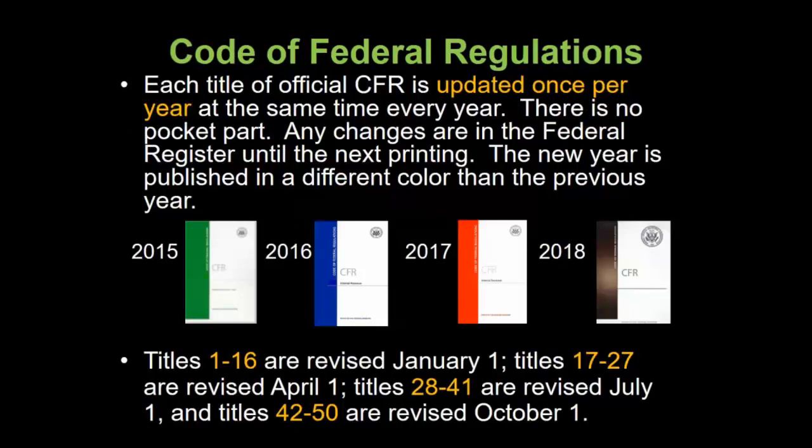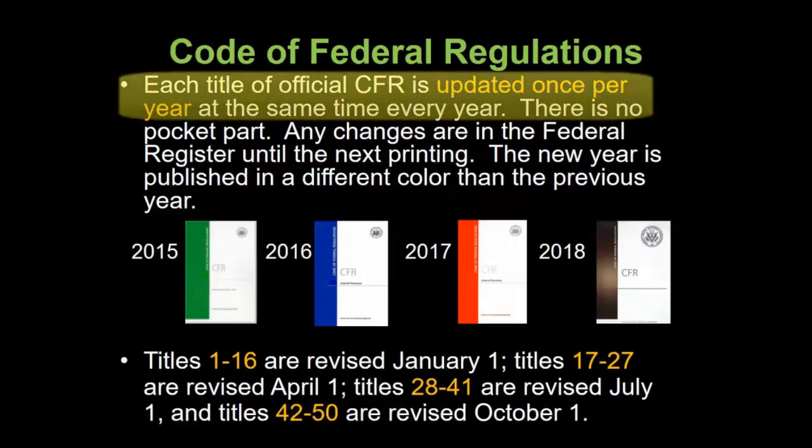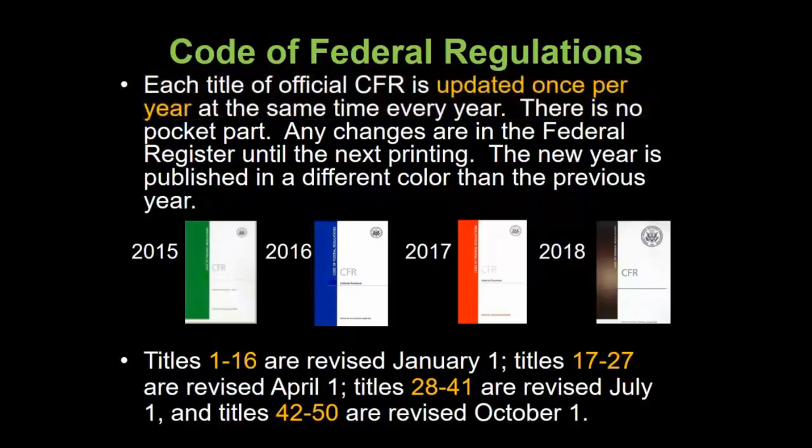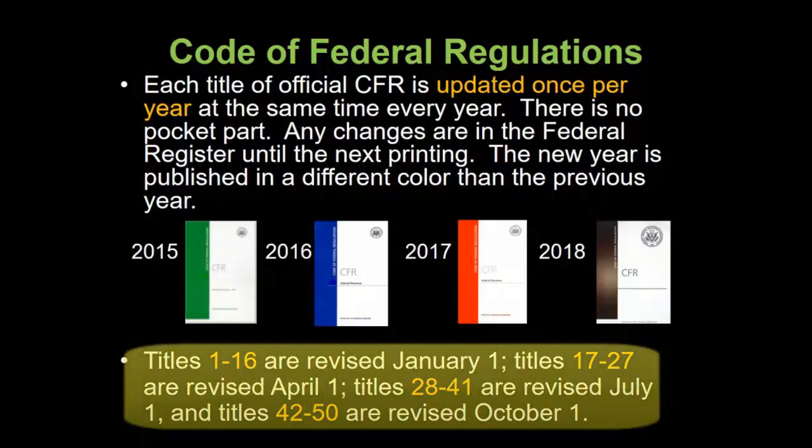Each title of the official government CFR is updated once per year at the same time every year. There is no pocket part. Any changes after the update are in the Federal Register, which is updated daily. To indicate the new yearly publication, the Government Publishing Office uses a different color on print volumes for every year. The schedule of updates for each of the titles is listed on the slide. The titles are updated every year on this same day.